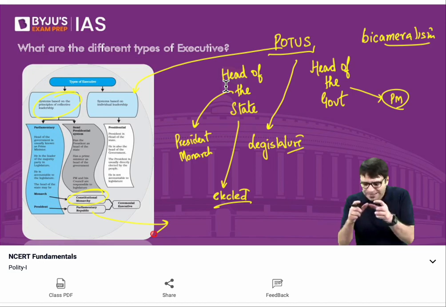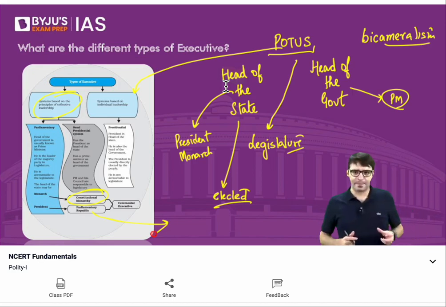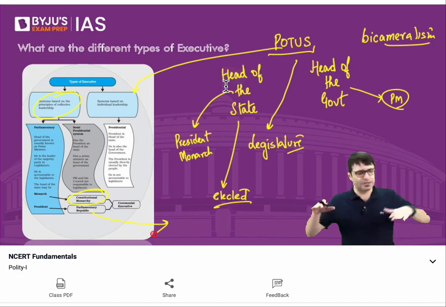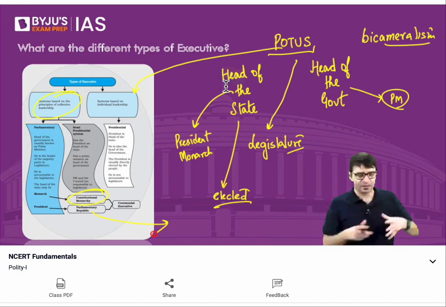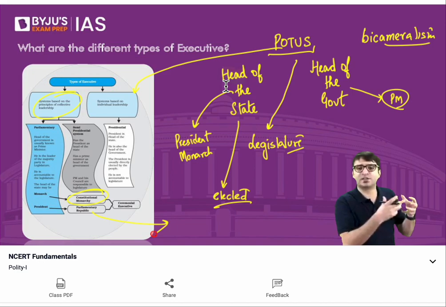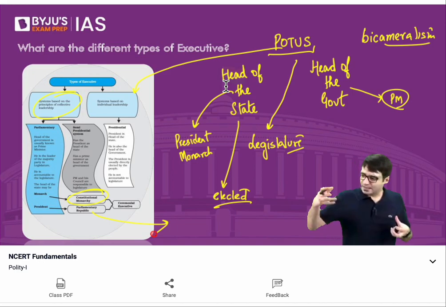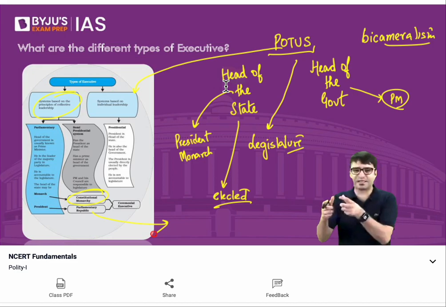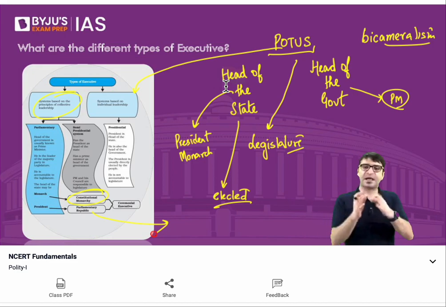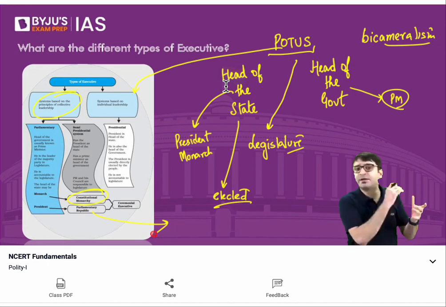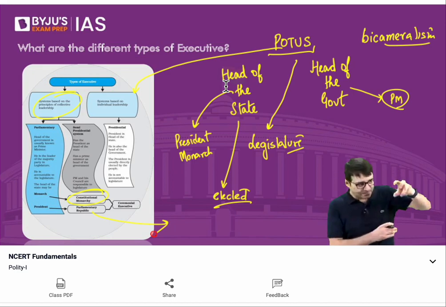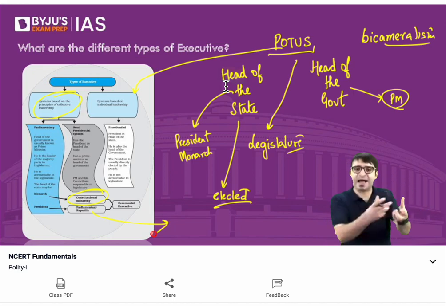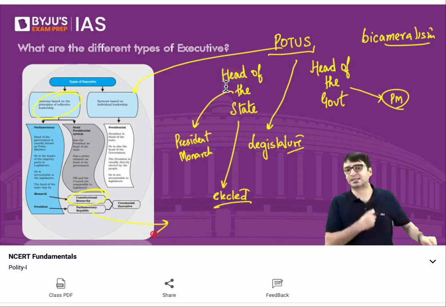So how many types of executives do we have? Broadly two types, presidential and parliamentary. Presidential democracy or presidential executive is based on the concept of individual leadership. Parliamentary executive is based on the concept of collective leadership. In case of presidential executive, president is the head of the state as well as head of the government. In case of parliamentary executive, head of the state is the president or the monarch. But the head of the government is the prime minister, and his council of ministers are there to assist him.